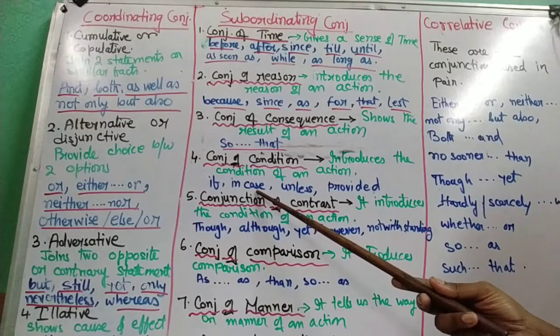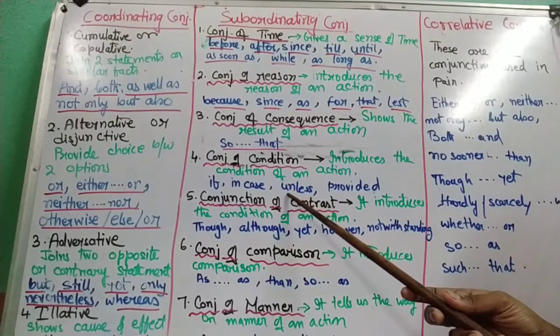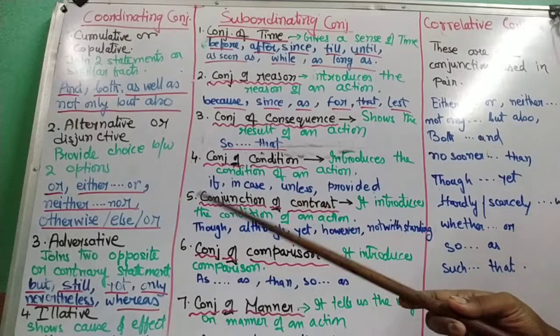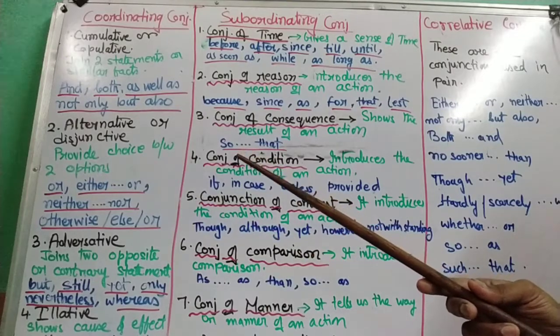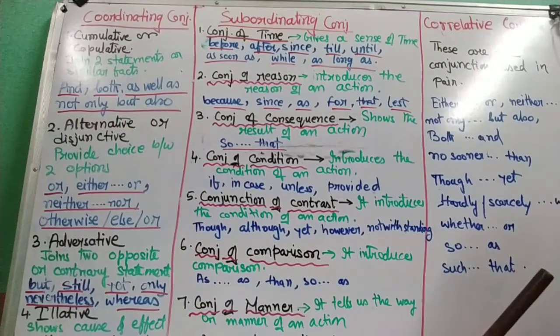Under what condition will the match be cancelled? In case it rains. Unless can be used both for time and for condition. I can go to Africa provided you also come with me.